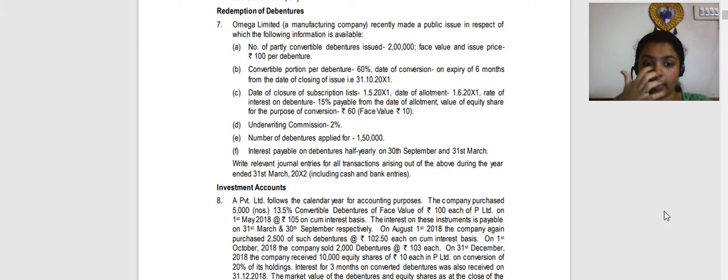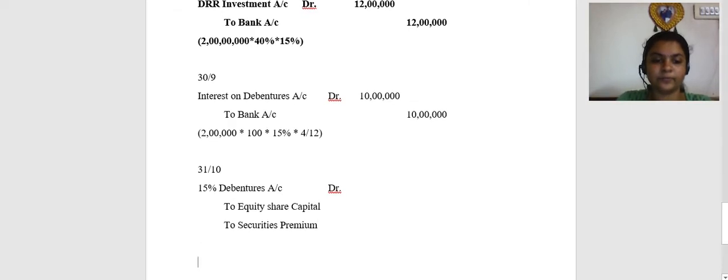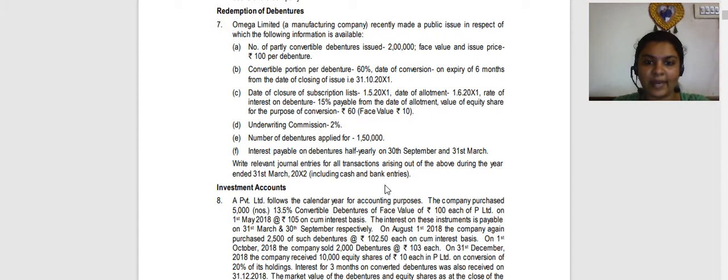The amount is going to be 2 lakh debentures into 100 into 60%, which are getting converted. So what will be the amount of debentures that are getting converted? The amount will be 12 lakhs.